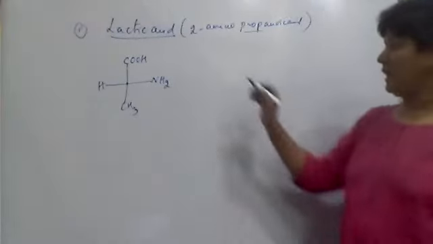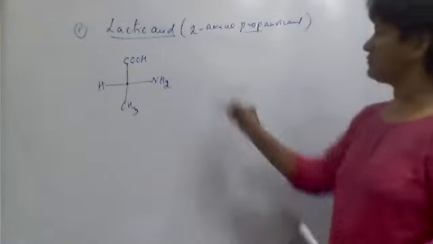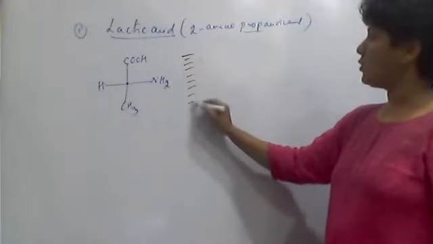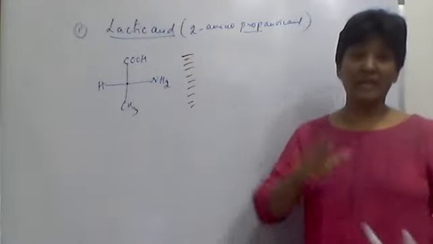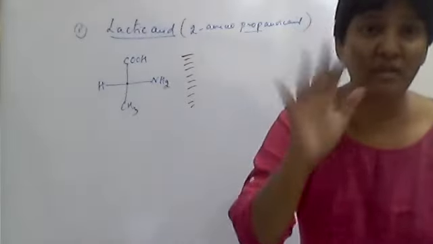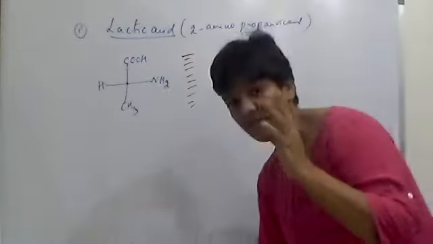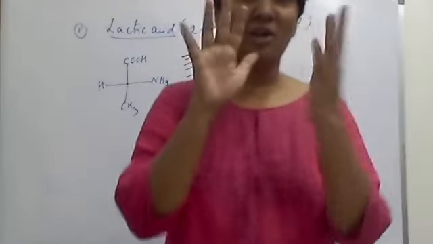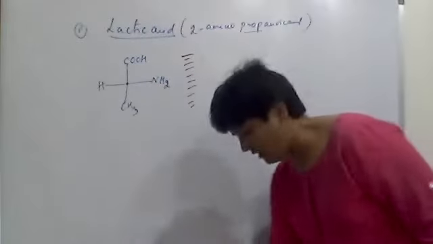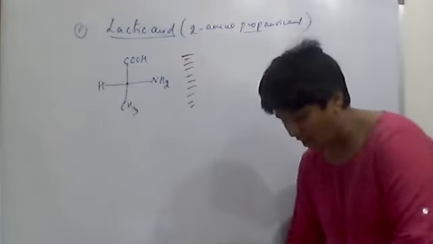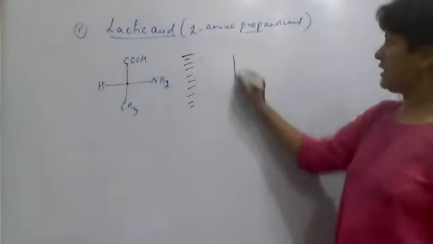So how can you see that? If you put a mirror in front of this molecule, what happens? You will get its mirror image. Like if you put your right hand in front of a mirror, what do you see in the mirror? You will see your left hand. In the same way, when you put a chiral compound in front of a plane or a mirror, what do you see? Its mirror image.